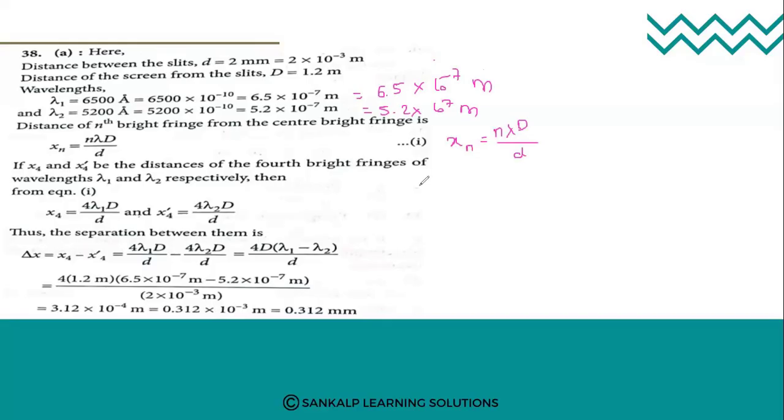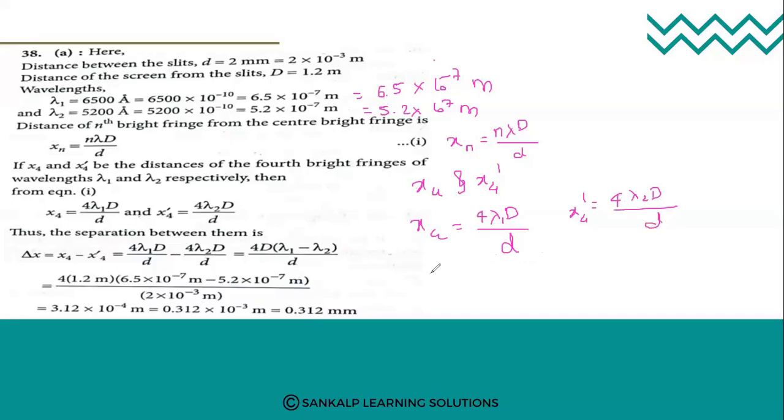So they are asking for the fourth bright fringe. So let us take x4 and x4 dash. Then what will x4 be, students? Here x4 is equal to 4 into lambda 1 into D upon d. Similarly, x4 dash will become 4 into lambda 2 into D upon d.